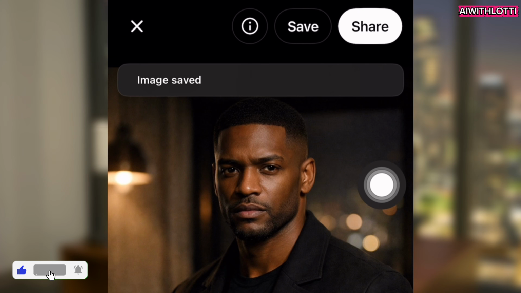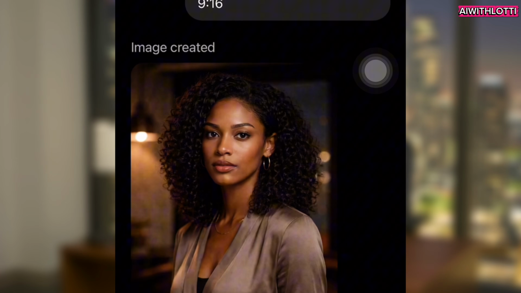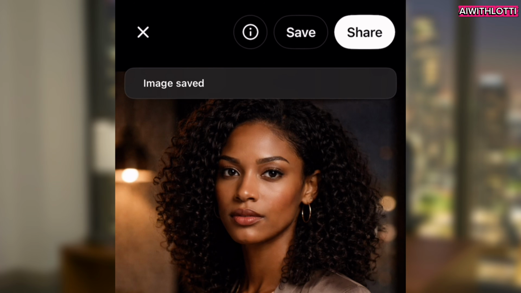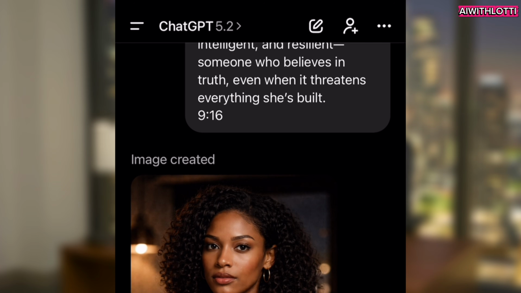Click save. If there's something you don't like, just change it. Just put in the prompt of what you'd want to change. Then you're going to paste in Maya's, and this is what she will look like. And then once all your characters are done, you're going to click save. These are the images you're going to use to create the scenes with them in it.